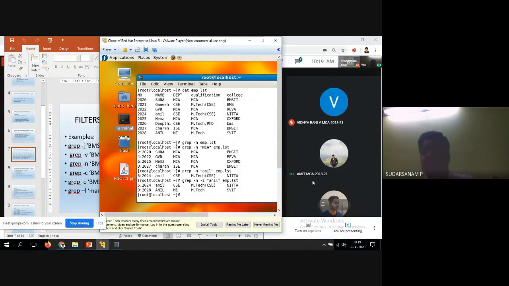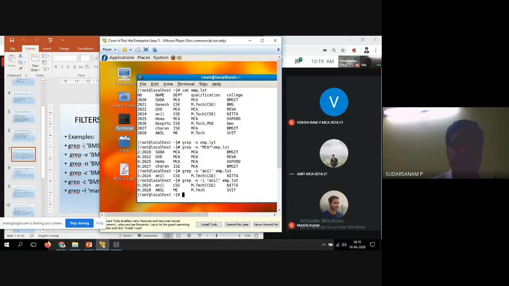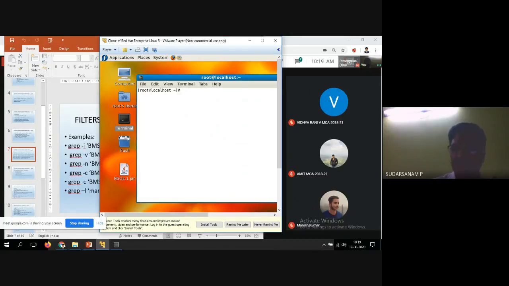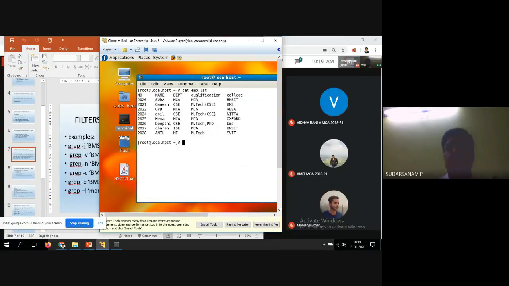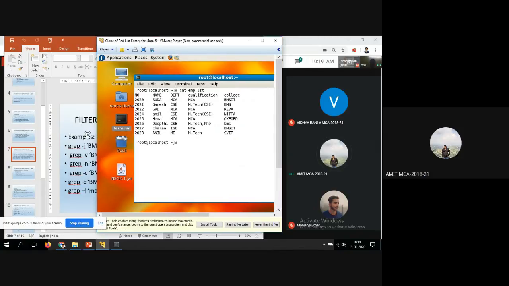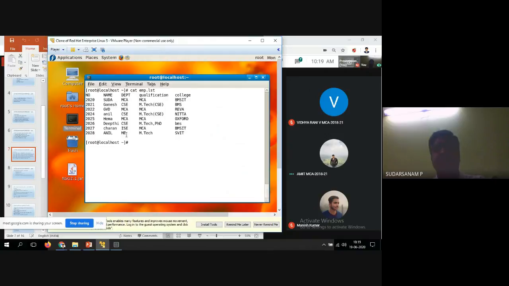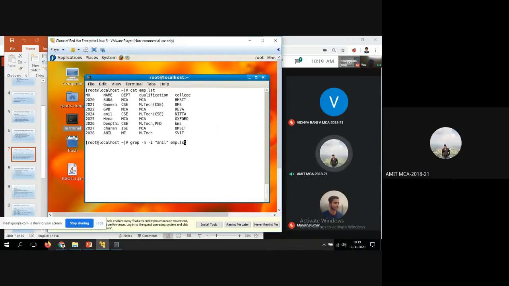For example, Amit is there. Just tell me a file name here. Can you see the file name here? Can you tell me any one name? Sir, Charan.